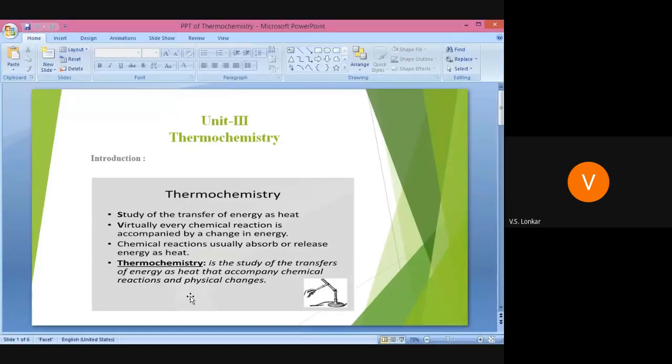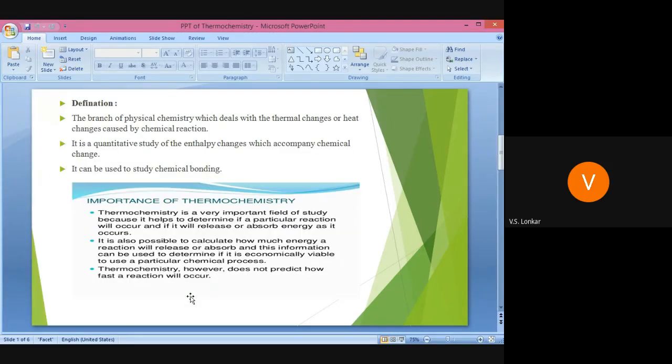The simple basic concept of thermochemistry is that it involves the study of the energy changes related to chemical reactions. Most of the time in MCQs, a question will be asked on the definition of thermochemistry. So see the definition: the branch of physical chemistry which deals with the thermal changes or heat changes caused by chemical reactions. In thermochemistry we have to study the energy changes that take place in a particular chemical reaction.